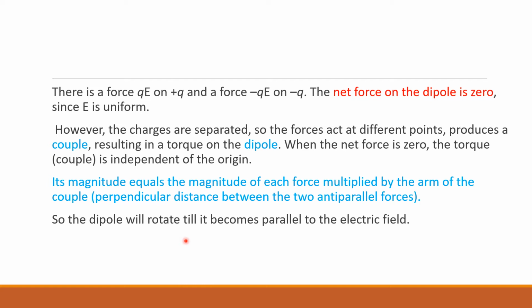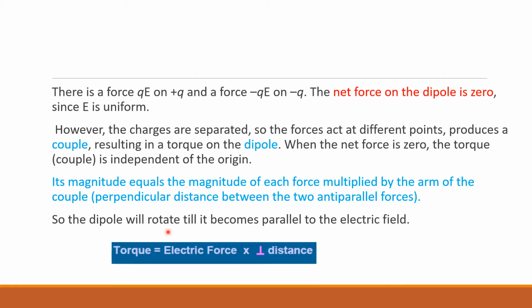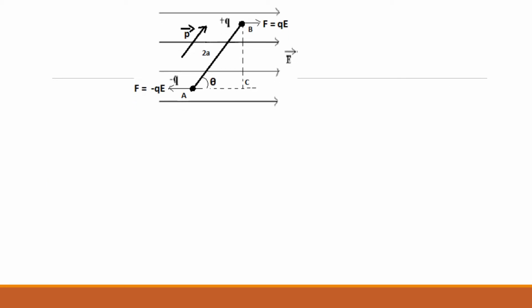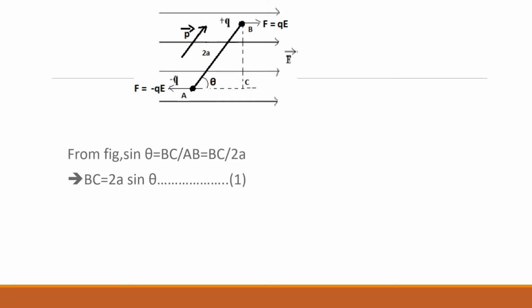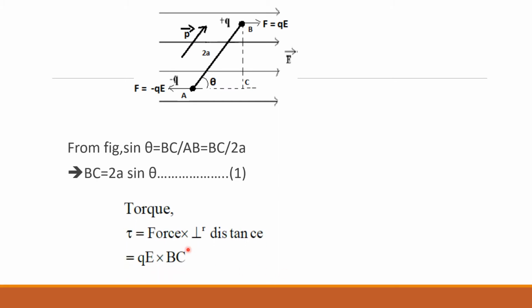Okay. So these are the few points you need to write down. Now the formula for torque. Torque is equal to force into perpendicular distance. This is a formula you have already studied in your last year physics. That formula we have to use here to obtain the expression. Back to the diagram. We have to use the formula once again. Torque is equal to force into perpendicular distance. So this perpendicular distance is what in this diagram? So this BC is the perpendicular distance. Okay, note down, listen. This BC is the perpendicular distance.